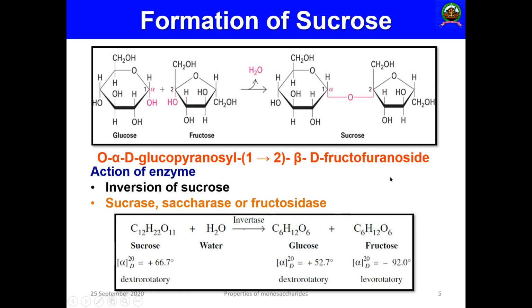The specific rotatory power of fructose is minus 92 degree. Glucose is dextrorotatory, and fructose is levorotatory. So upon hydrolysis, this will give a dextrorotatory glucose and a levorotatory fructose. That is the action of invertase, sucrase, saccharase or fructosidase enzymes.